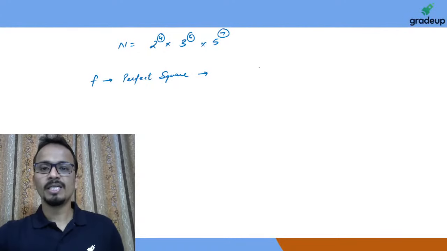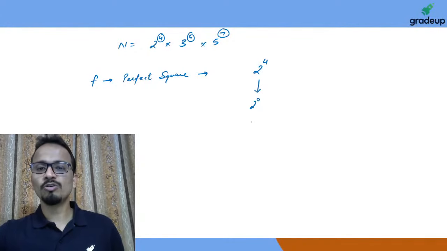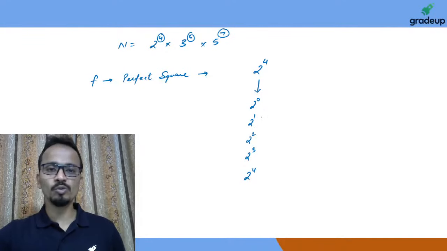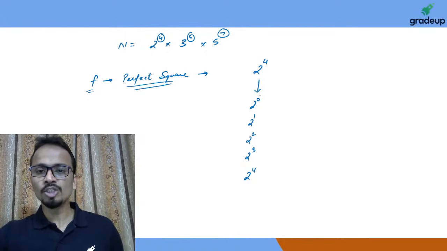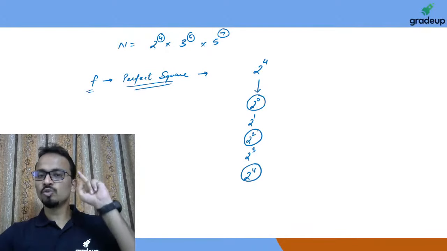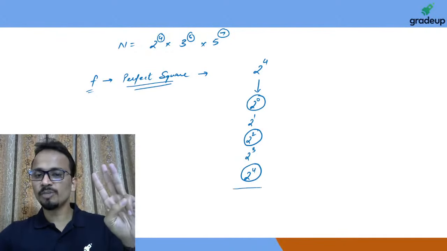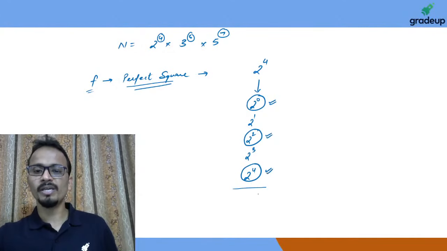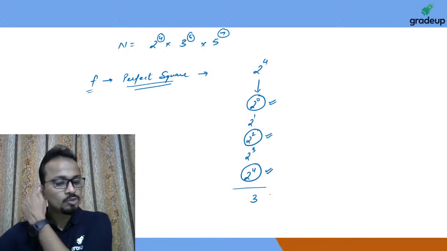Okay, now if I look at 2 raised to the power 4, the powers of 2: 2 raised power 0, 2 raised power 1, 2 raised power 2, 2 raised power 3 and 2 raised power 4. These are different ways in which 2 can be used. But since I need all the factors which are perfect squares, I'll be considering the powers of 2 where it is even. So 2 raised power 0, 2 raised to the power 2 and 2 raised to the power 4. So 2 can be used only in these three ways. So the number of ways of using 2 is equal to 3.